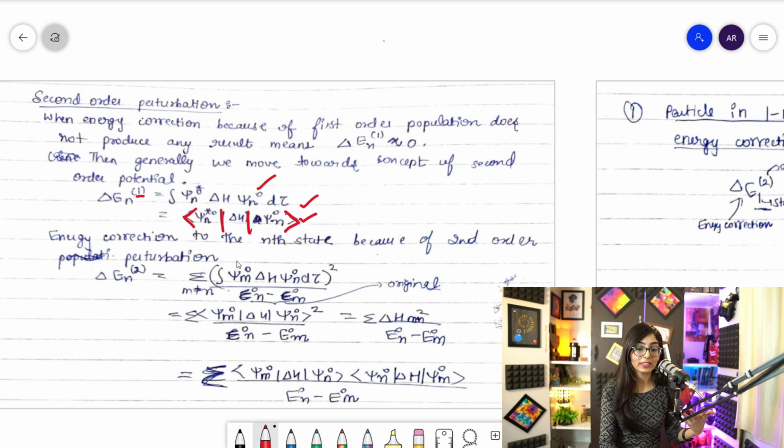If I have to write in terms of second order, now I have to write, so this one is already known to you, but now if I have to write the energy correction to the nth state because of second order perturbation, what is the basic formula? So the basic formula for it is this one, guys. Don't look at anything else, it is this one only.